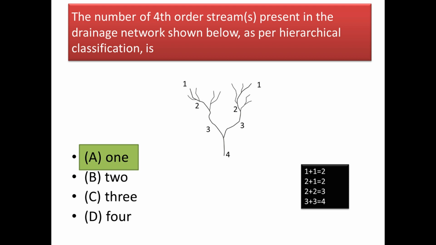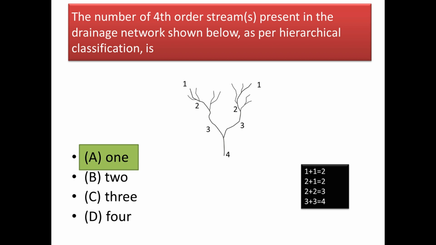You can see from the top all the drainage are first order streams, and when a first order stream joins with another first order stream, it produces a second order stream. But remember, a second order stream must combine with another second order stream in order to get a third order stream. So on the right side we have a table which says a first order and a first order gives rise to a second order, but a second order and a first order still remains a second order stream.